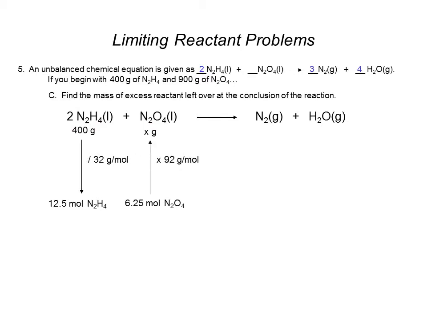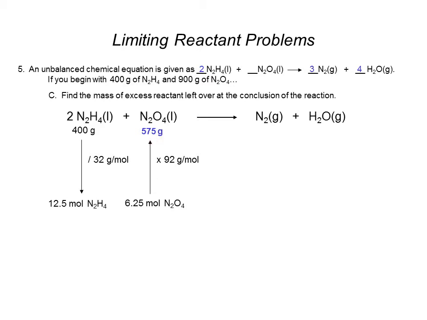Once I do that, I can multiply by the molar mass of N2O4. Each mole of N2O4 weighs 92 grams. So that means I need 575 grams of N2O4.